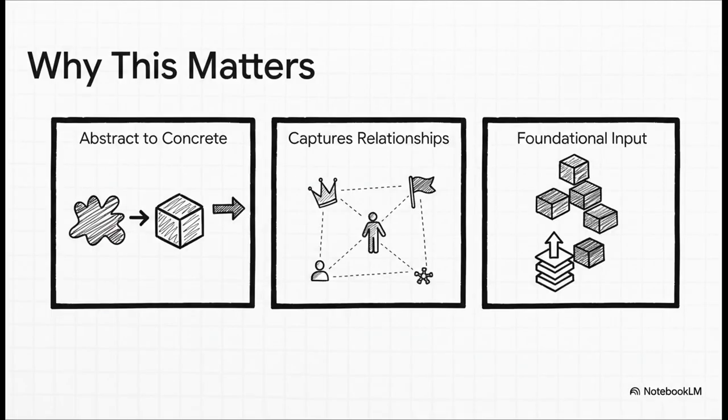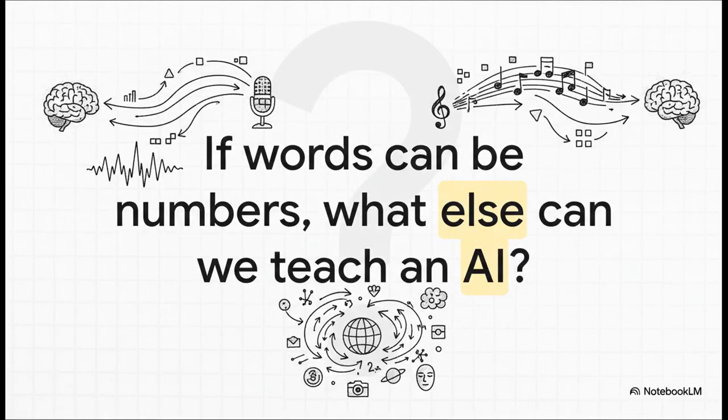So let's just pull back for a second. Why does all this matter? Well, for one, it's the magic trick that turns language, something fuzzy and human, into concrete math. It captures all those subtle relationships we understand intuitively. And most importantly, these embeddings are the high-quality fuel that allows these massive, complex AI models to even start their engines. And that leaves us with a pretty mind-bending question for the future, doesn't it?